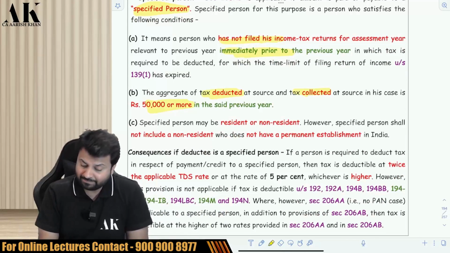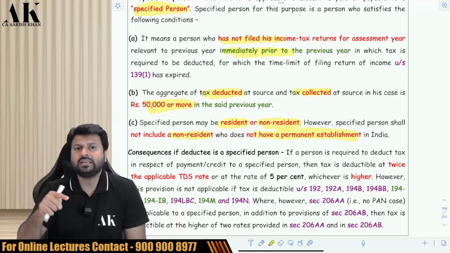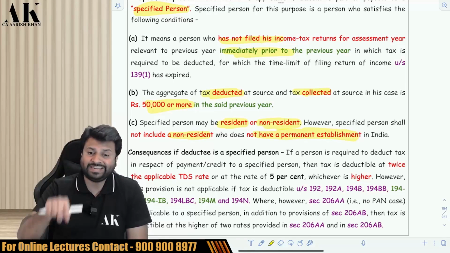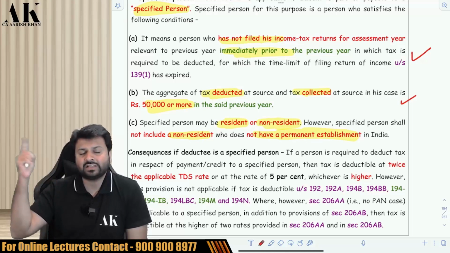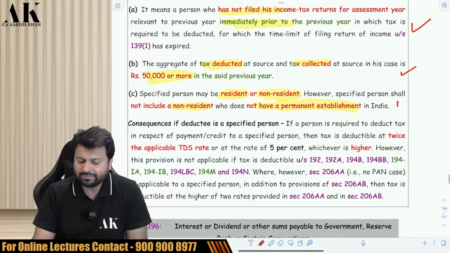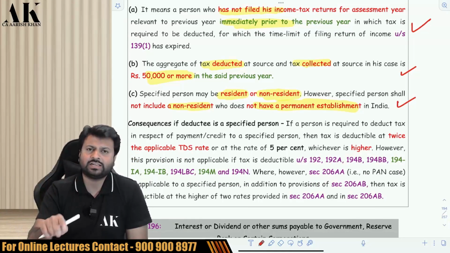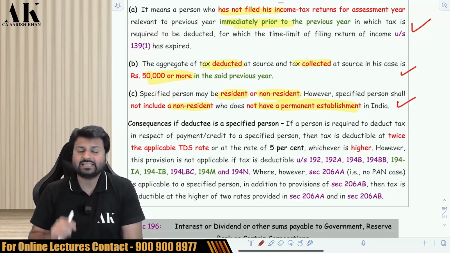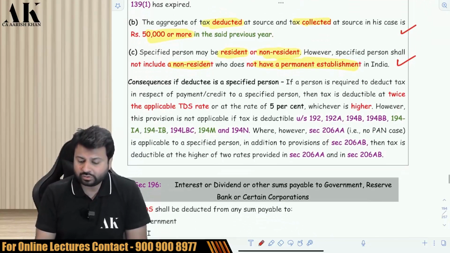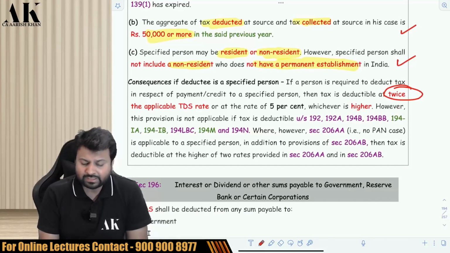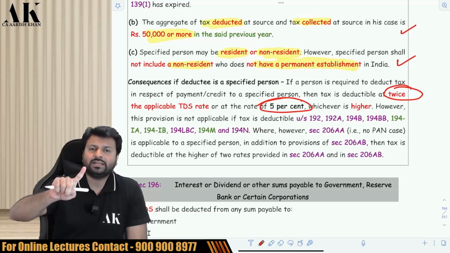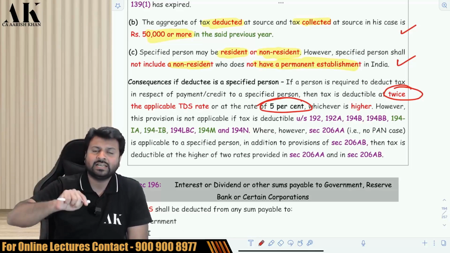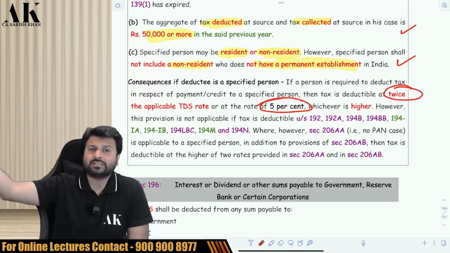The specified person may be a resident or a non-resident, but it will not include a non-resident who does not have a PE. It means if a specified person is a non-resident, then he should have a PE in India. If these conditions are fulfilled, then you have to deduct the TDS at twice the applicable rate, or 5%, whichever is higher. If the applicable rate is 1%, then twice is 2%, and 5% is higher. If the applicable rate is 10%, then twice the rate is 20%, and 5% whichever is higher.